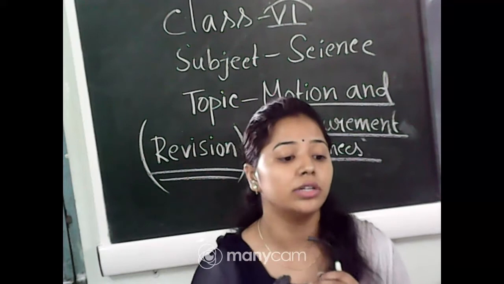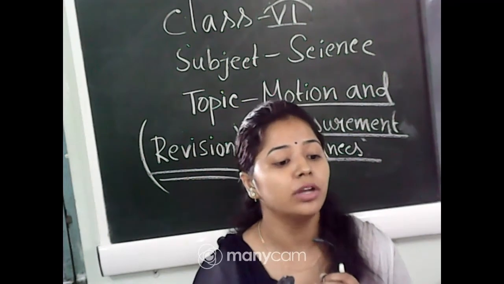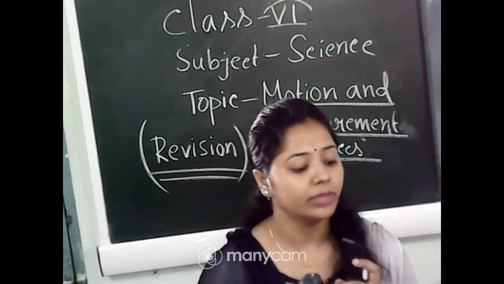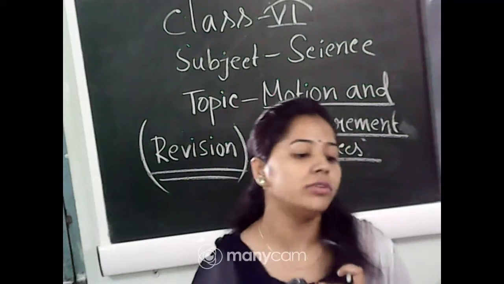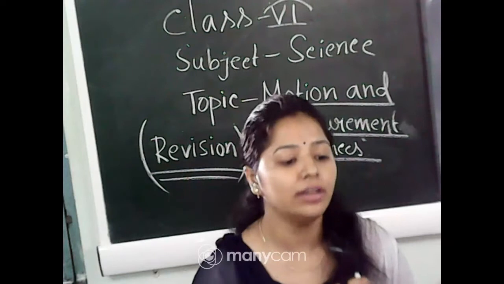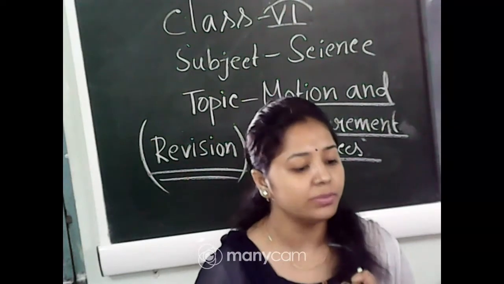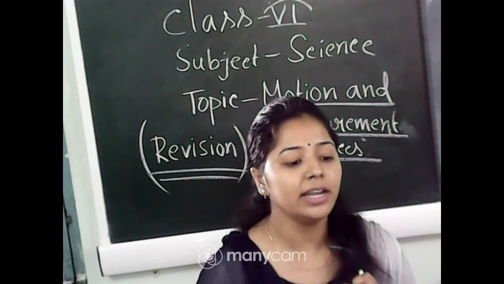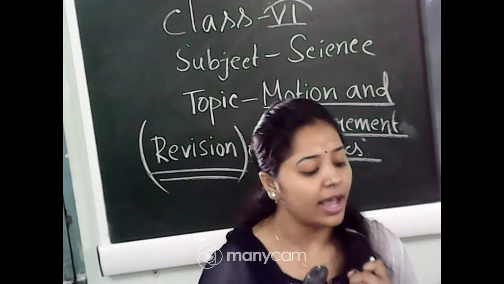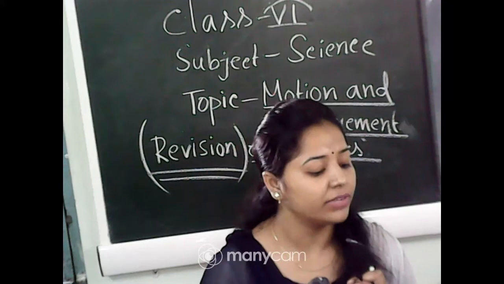Okay. Now we come to the correct measurement of length. Means what are the main things we should keep in our mind and what is the correct way of measurement. You must see page number 100. There are 3 points. We need to take care of the following while measuring. First is place the scale in contact with the object, and second, along its length, as shown in figure 10.7. You can see the first figure.